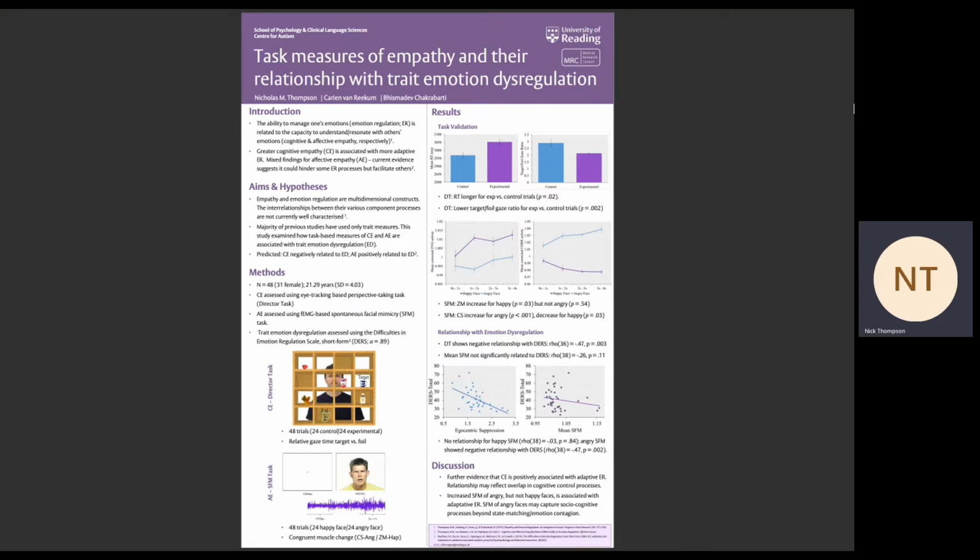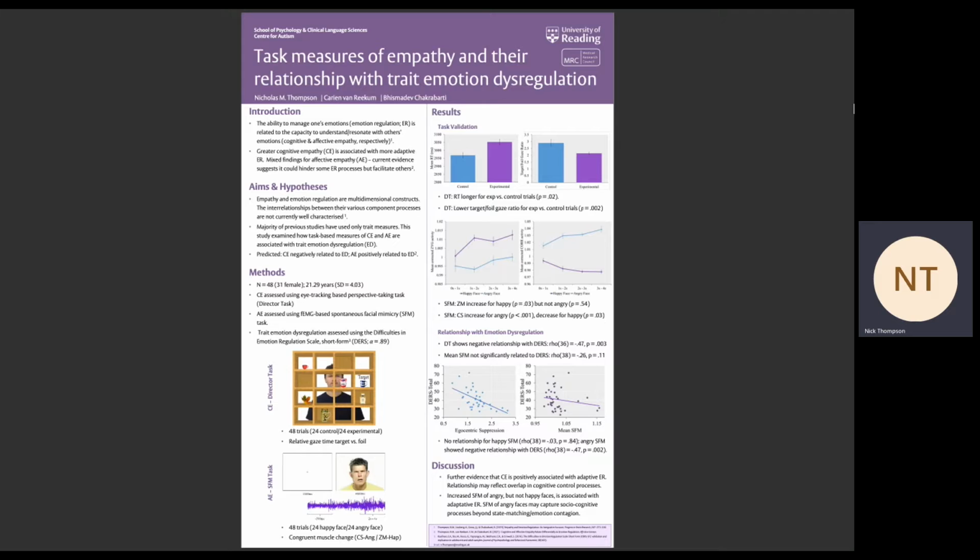Hi there. I'll be talking through a study that examined the relationship that task measures of cognitive and affective empathy share with a trait measure of emotion dysregulation. Based on prior work, which has largely examined the relationship between empathy and emotion regulation using self-report trait measures of both constructs, we predicted that emotion dysregulation would show a negative relationship with our cognitive empathy task and a positive relationship with our affective empathy task.